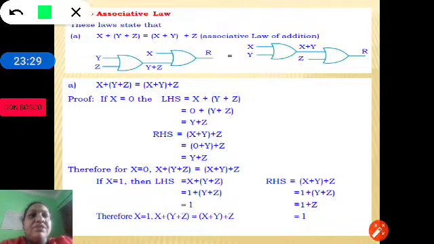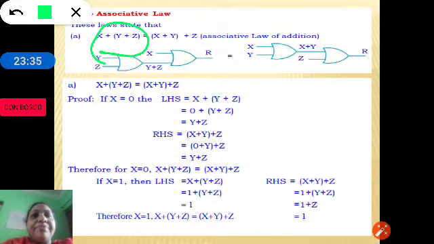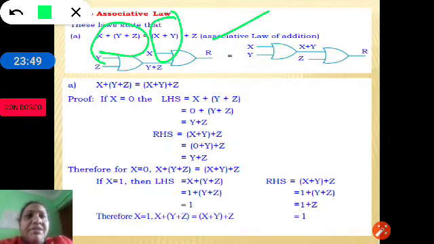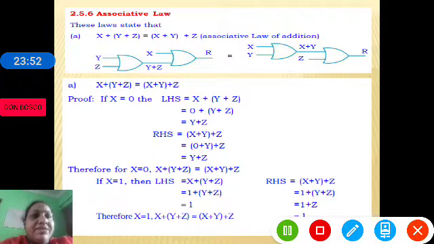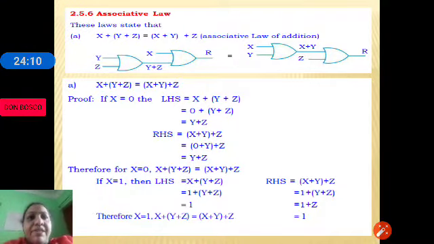The associative law says, here we are using three variables x, y and z: x ORed with (y plus z) is the same as (x plus y) ORed with z. Let's prove this associative law. X plus y plus z means first we do y plus z and OR it with x, and it is the same as if we OR x plus y first and then OR with z. Whatever we are getting will be the same.